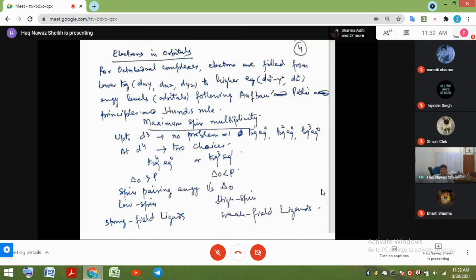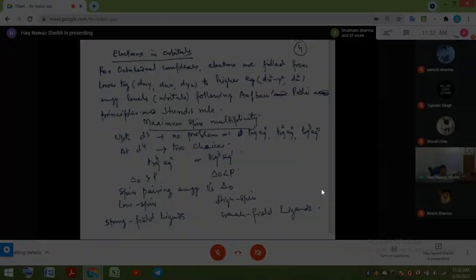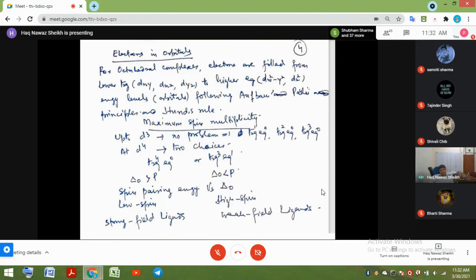So for octahedral complexes, electrons are filled from lower energy orbitals. That's the normal sequence of the orbitals. The lower energy orbital has to be occupied first. When it gets filled, then you have to go to the higher orbital, and you follow the Aufbau principle, Pauli's principle, and Hund's rule. These are three rules that you have to follow when you put electrons in these orbitals.